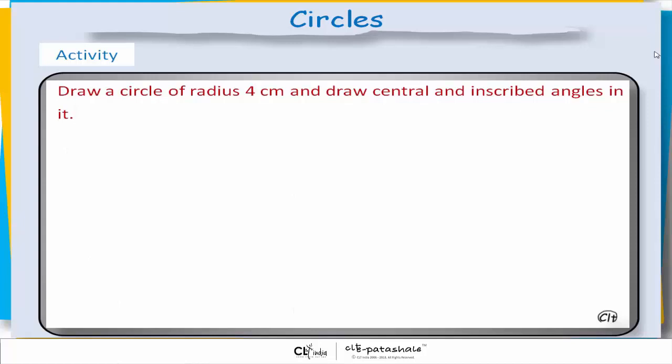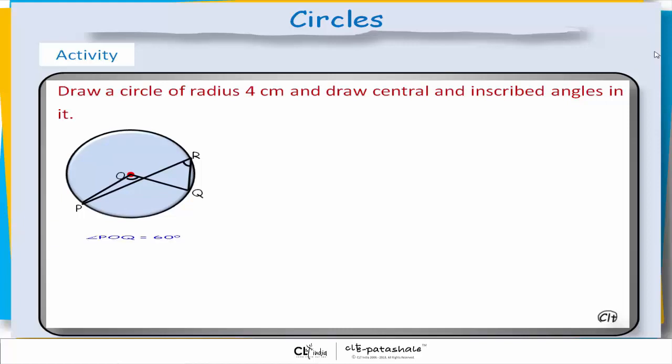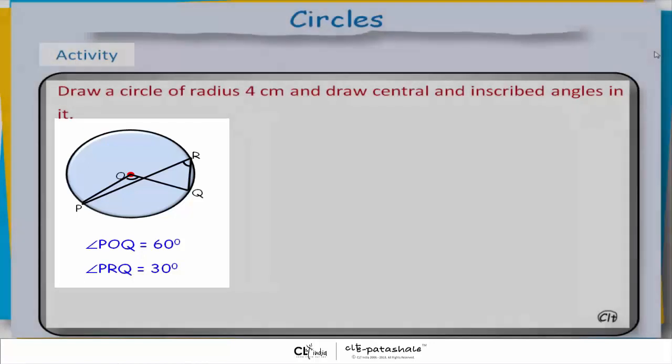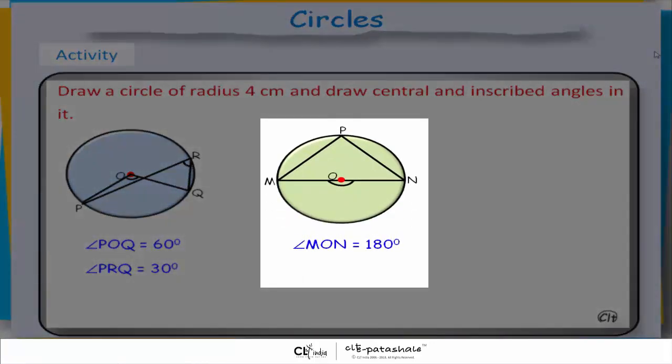Now, try to perform an activity. Draw a circle of radius 4 centimeters and draw central and inscribed angles in it. Angle POQ is equal to 60 degrees. Angle PRQ is equal to 30 degrees. Angle MON is equal to 180 degrees. Angle MPN is 90 degrees.